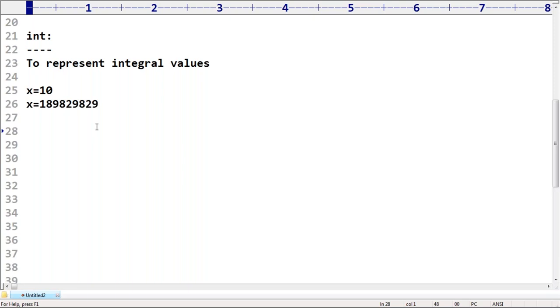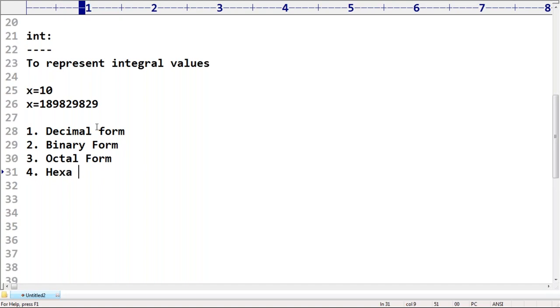Now what is the next step? We can represent an integral value, I mean an int value, in multiple forms. One is decimal form, second is binary form, third is octal form, fourth is hexadecimal form. We covered hexadecimal form already, sir.